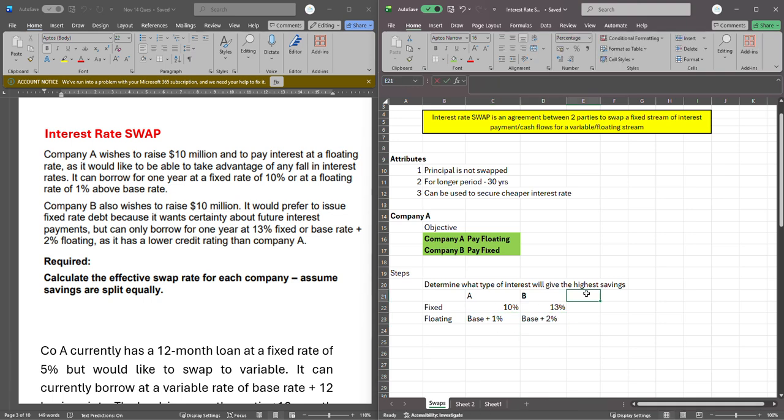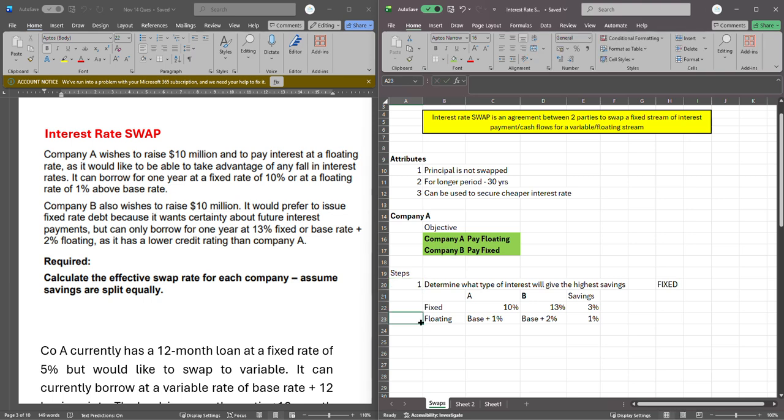So in this situation, what is our total savings for each type of interest? This equals 3%, as you can see, 13 minus 10, and this is just 1%. Quite obvious there. Right, so now we know that the answer here is fixed. It's fixed that gives us the highest amount of savings.